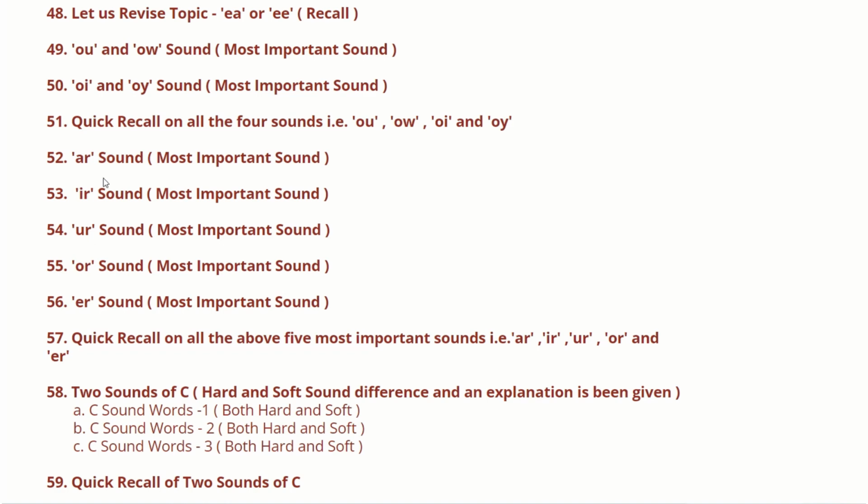Hence we have clearly defined and explained each and everything. Wherever necessary, the expert has given an explanation on the respective word or topic. For that, a quick recall has also been given for the above 5 important sounds.